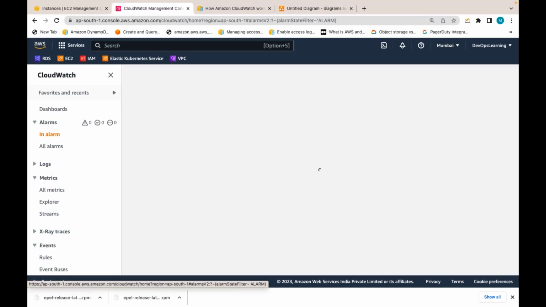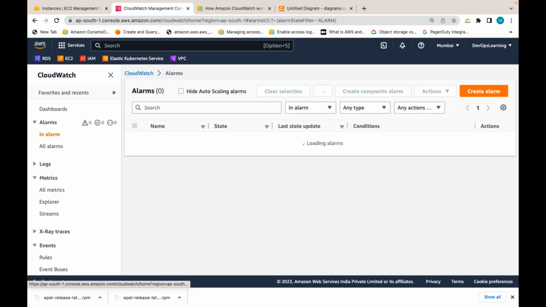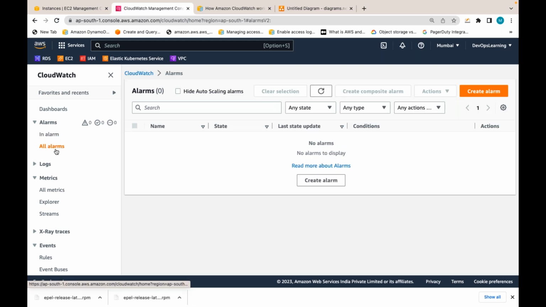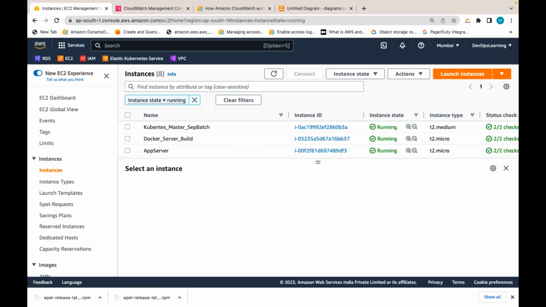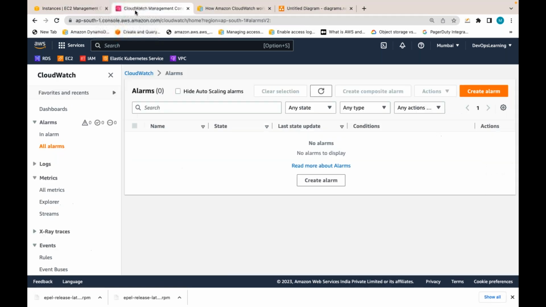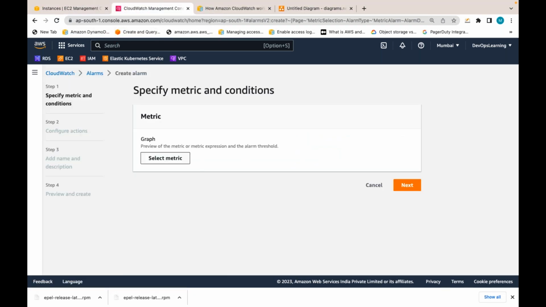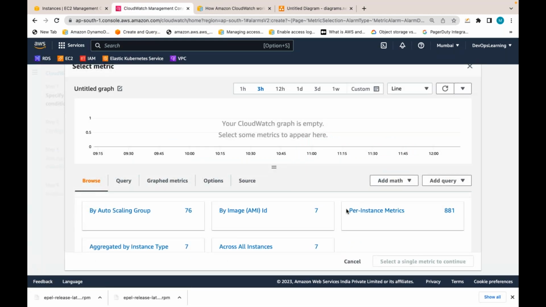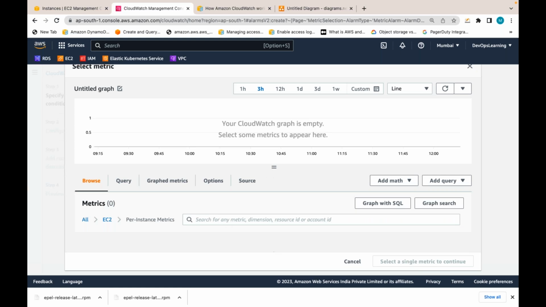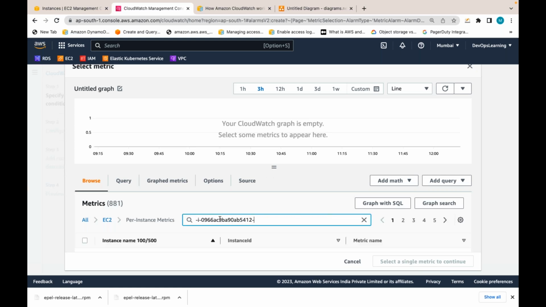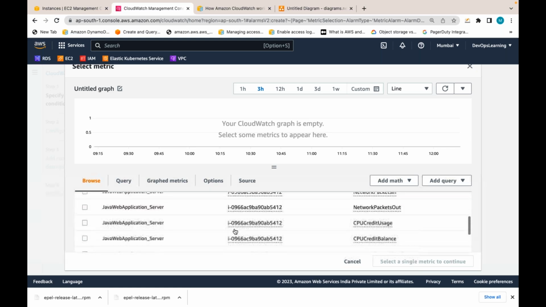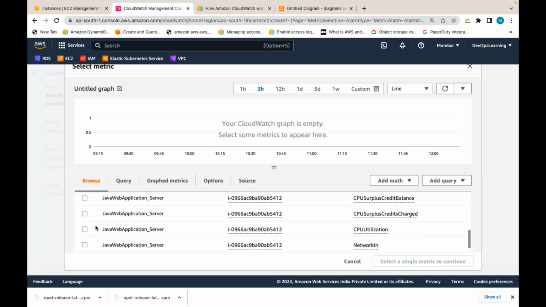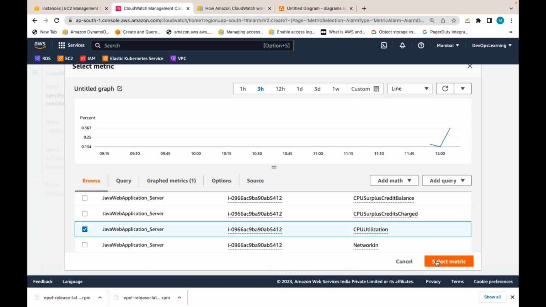Did I create that alarm? Okay, I think I missed clicking create alarm. Let me do it quickly. I missed clicking that create alarm.